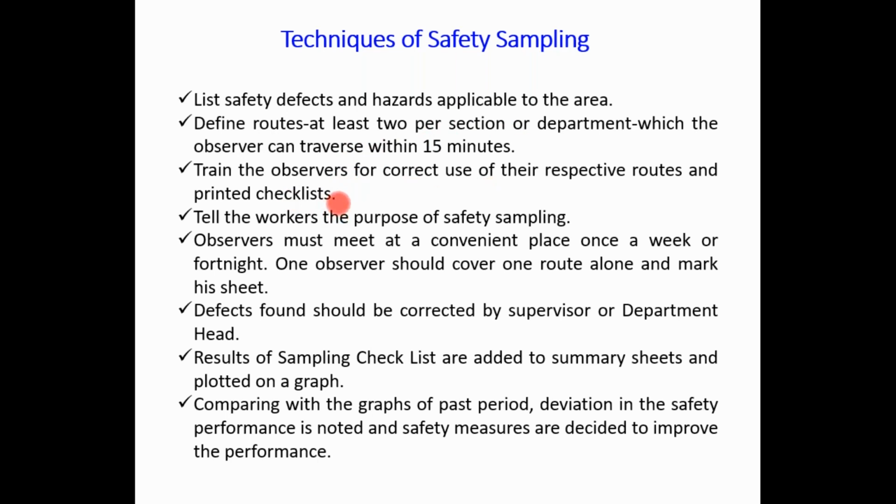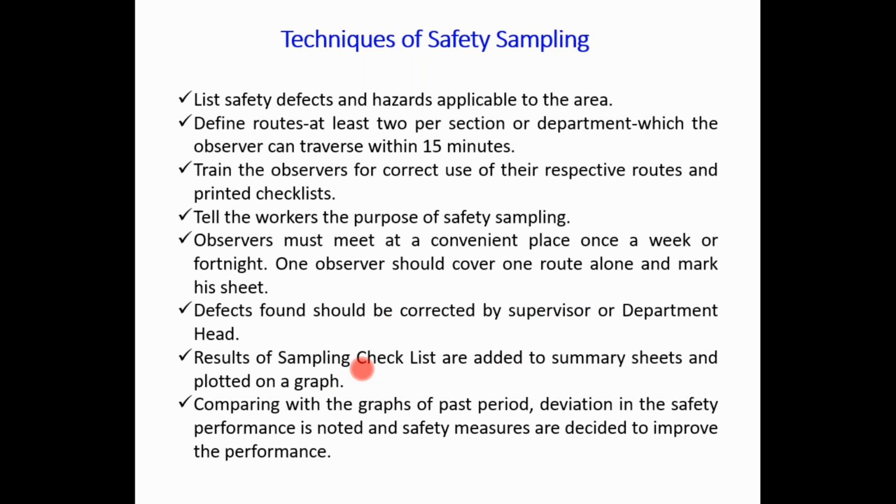So this graph clearly shows us the number of samplings taken by this person, and from this number the observations are like this. From that graph itself, from the conclusion itself, we have to take corrective action as far as the situation is concerned. Comparing with the graphs of past periods, deviation in the safety performance is noted and safety measures are decided to improve the performance. So these are the different techniques of safety sampling.